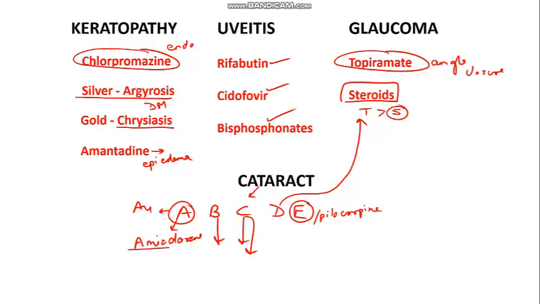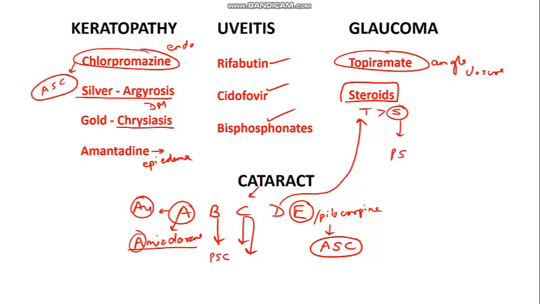Please remember, in one of the days of this lockdown, I told you what drugs cause cataract. I told you amiodarone causes anterior subcapsular, A for anterior subcapsular. Gold causes anterior subcapsular. Busulfan causes posterior subcapsular. Chloroquine causes posterior subcapsular. While chlorpromazine, I told you to remember at that point, causes anterior subcapsular cataracts. While miotics are also responsible for causing anterior subcapsular cataract, steroids, very very important, cause posterior subcapsular cataract. Remember I told you PSC is seen in BSC. I told you in one of the videos previously in cataracts.